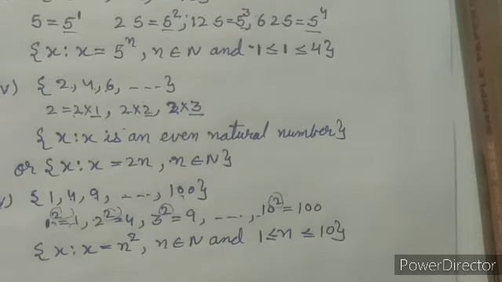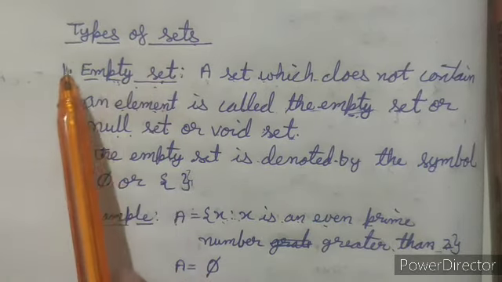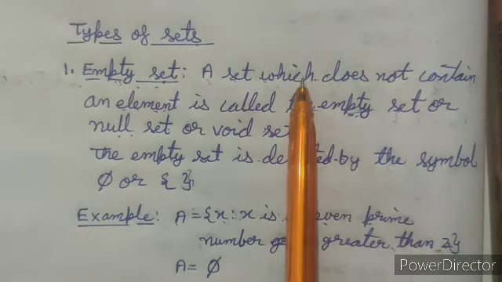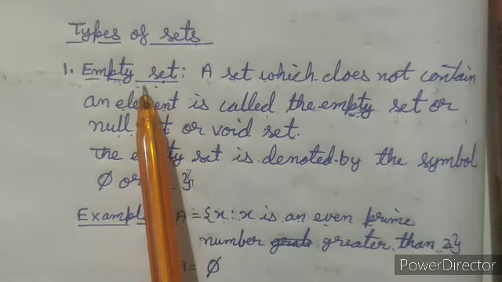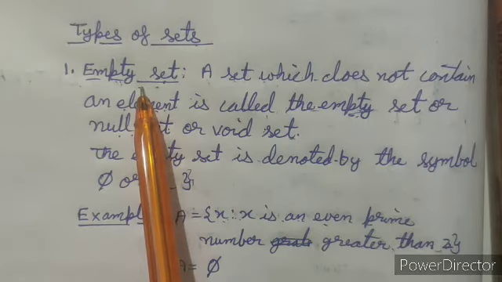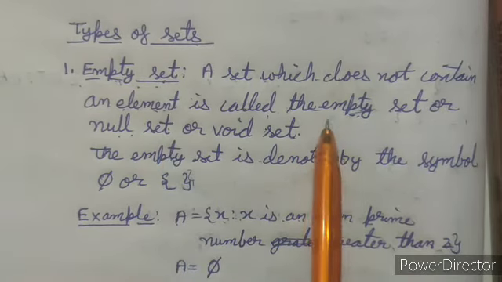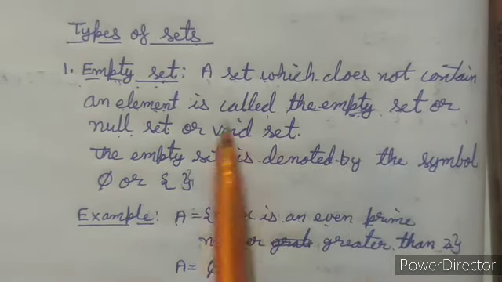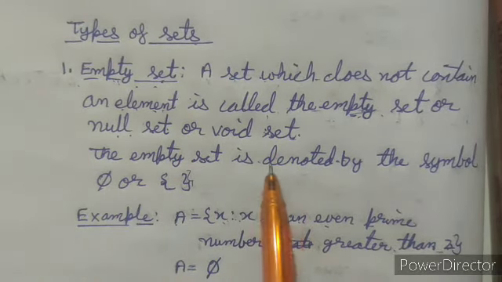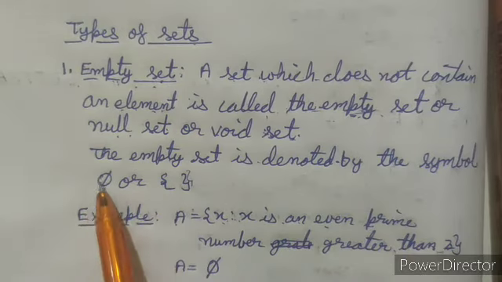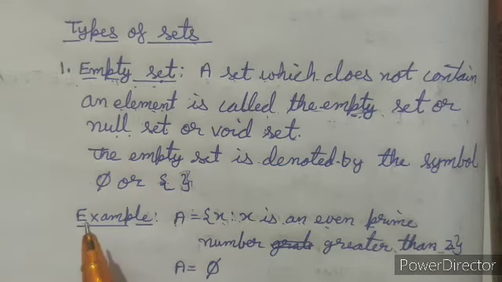So this was our set builder form. Now come to types of sets. Now the first one is the empty set. A set which does not contain any element is called the empty set. As the name suggests, empty means which doesn't have anything in it. That means a set which doesn't have any element in it is called the empty set. The empty set is also called null set or void set. The empty set is denoted by the symbol phi or braces without any element in it.